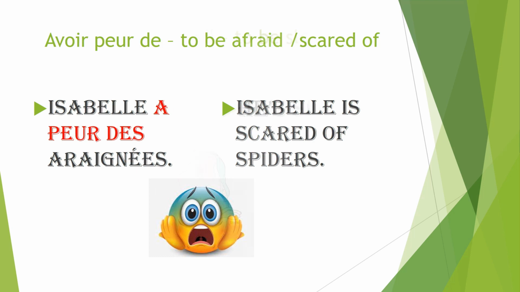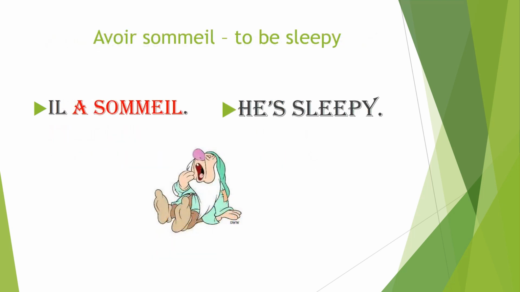Let's look at the expression, which is avoir sommeil. The L is silent in this. You can never say avoir sommeil with the L. It will not be pronounced. You will say avoir sommeil, which means to be sleepy. Let's look at the example, and you can even see the picture. Il a sommeil.